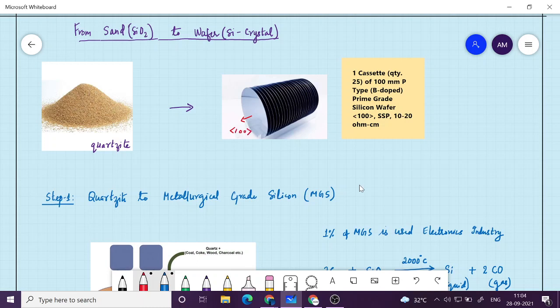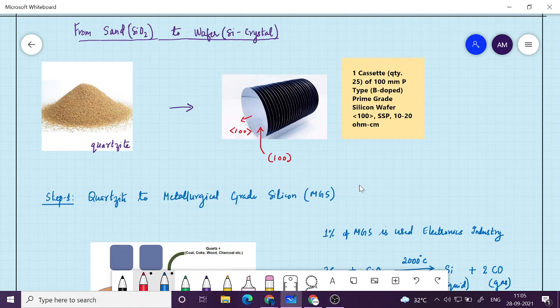So that means this plane is the 100 plane, and the unit vector perpendicular to that is written as 100. I told you 100 is most commonly used. So you can specify the plane of the wafer by specifying the direction perpendicular to it also. So direction is specified by angular bracket, and the plane is specified by Miller indices in parenthesis.